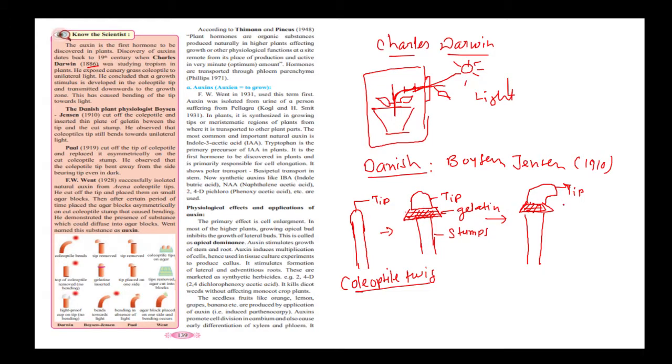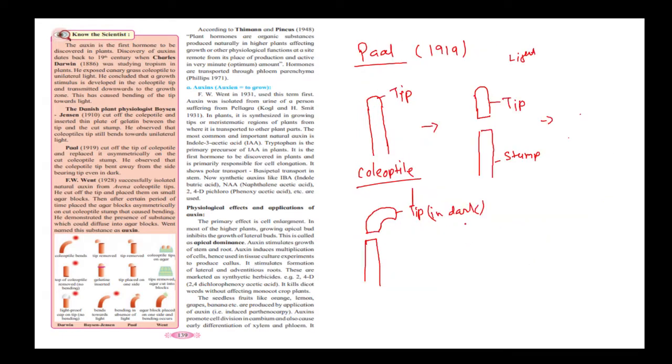towards the unilateral light. So light is always there. Without light there is no growth. So this is what he did. Now let's see what Paal said, what he observed.